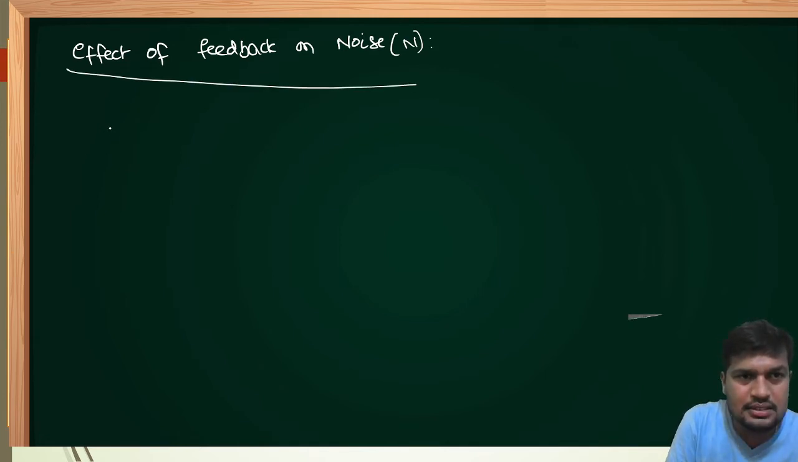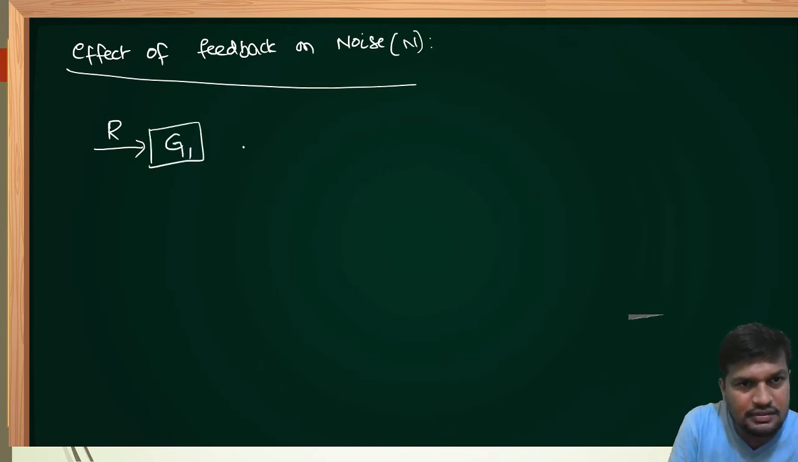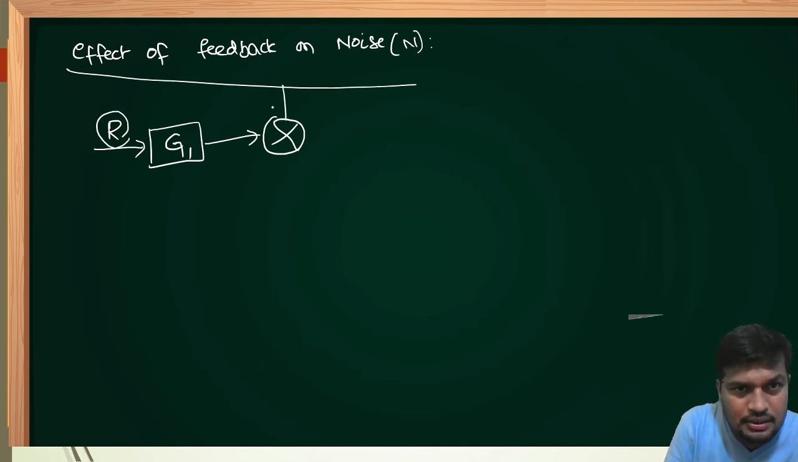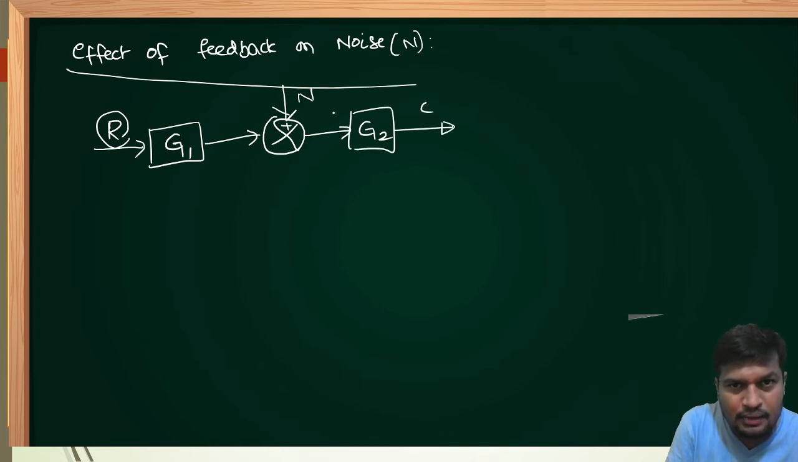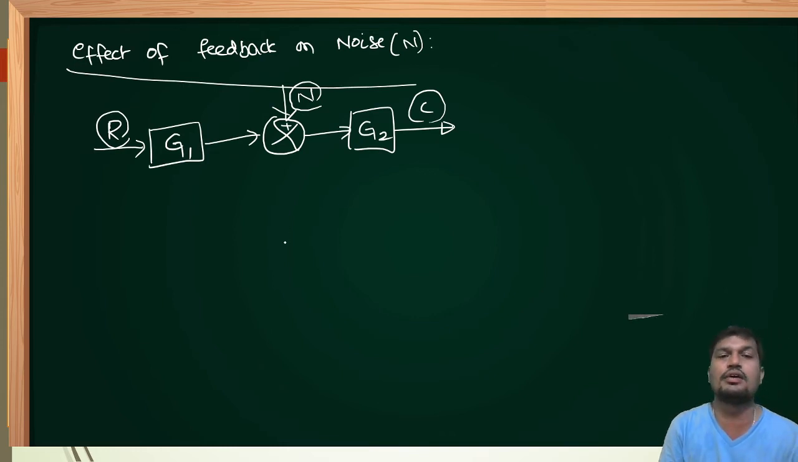Let me select a non-feedback system. Let the input be R, the forward path gain G1. R is nothing but the reference input, called the desired input. Let us assume one more input is there, an undesired input to the system, represented by N. Forward path gain is G2, output is C. Whenever an undesired input enters the system through this path, definitely the output also will become undesired through that noise. Therefore, there is an effect of noise on the output of the system.